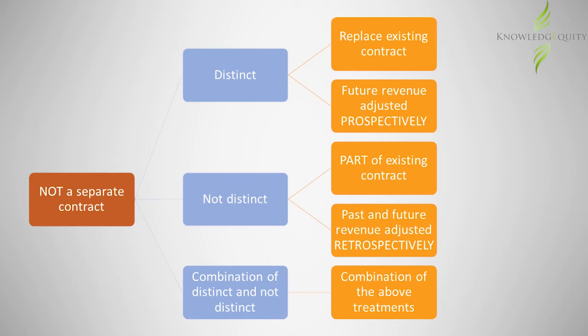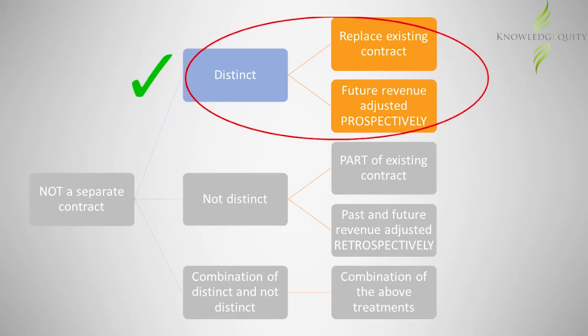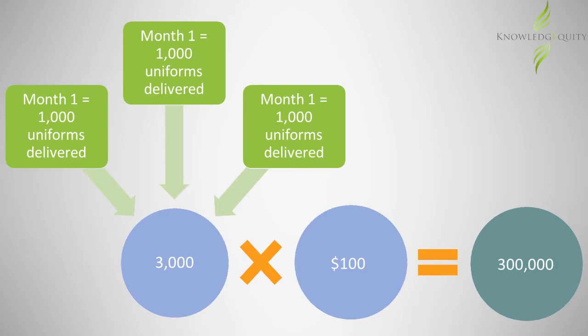The additional uniforms are distinct goods, and so the modified contract would replace the existing contract. At the end of the third month, $300,000 revenue would be recognized. This is 3,000 uniforms delivered multiplied by the selling price of $100. We would not adjust this revenue already recognized, but would adjust future revenue.